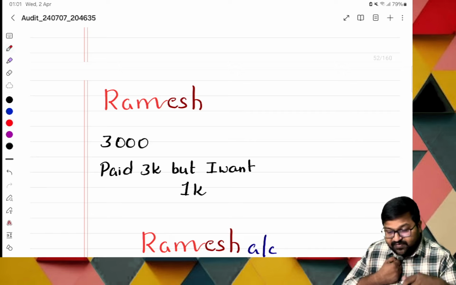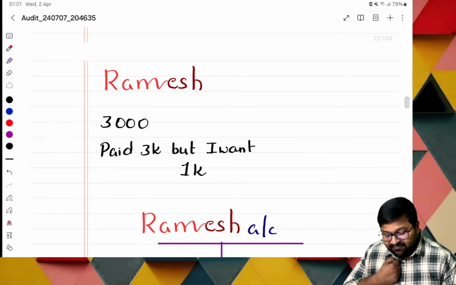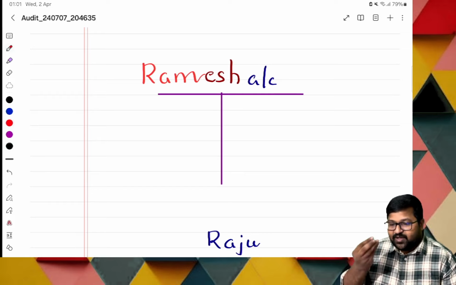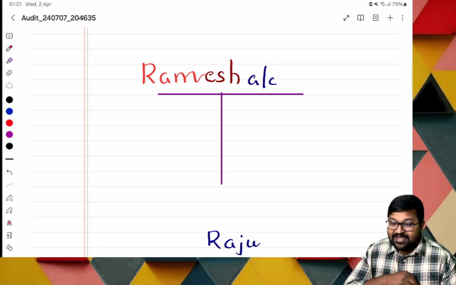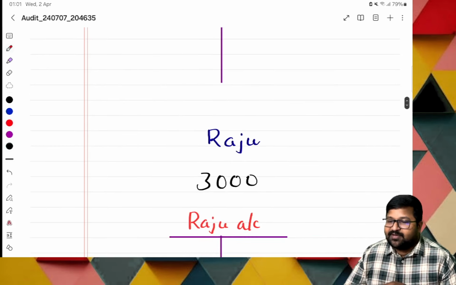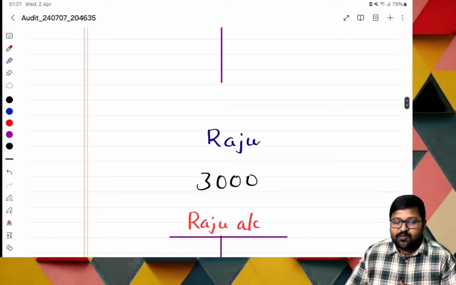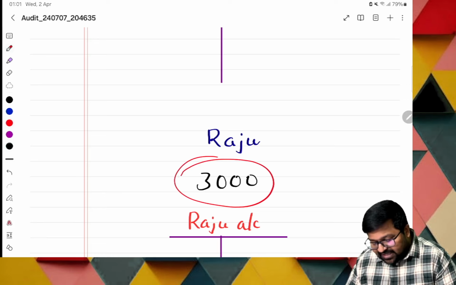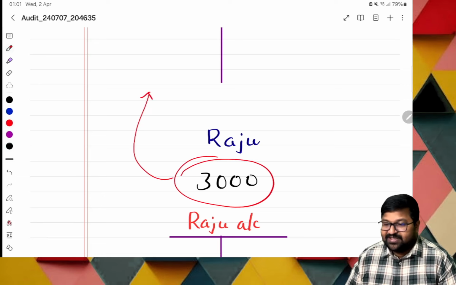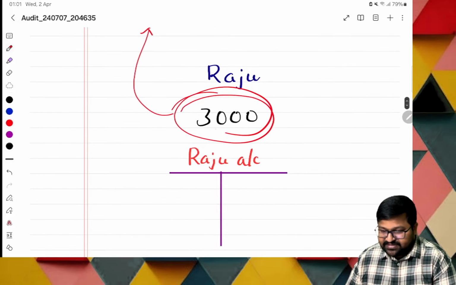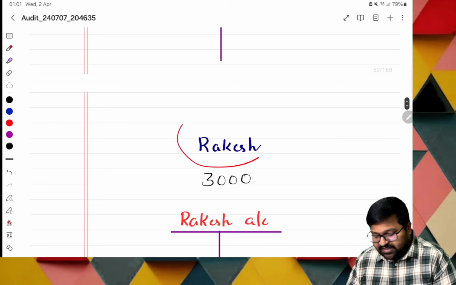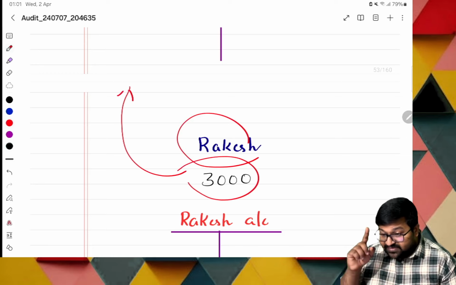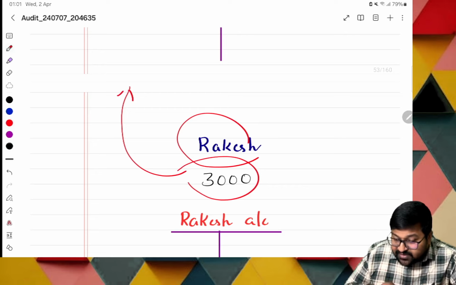Normally, I will give the invoice for 3000. He will be fine and he will leave it. While recording, I will record only 2000 and I will take 1000 in my pocket. Basically, next Raju will come to the shop. He's also our debtor. He owes how much, ma? 3000. He will pay 3000. Now, of this 3000, I will adjust 1000 to Ramesh. Okay, and again there is a deficit. Next, some other customer, that is Rakesh. He owes how much, ma? For example, 3000. Now this 1000 deficit is there. Now I adjusted Ramesh. Now I'll adjust to Raju.